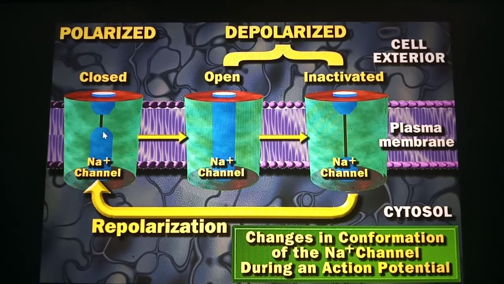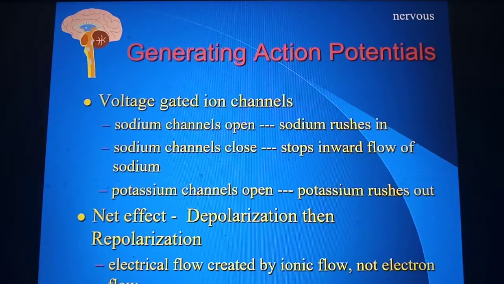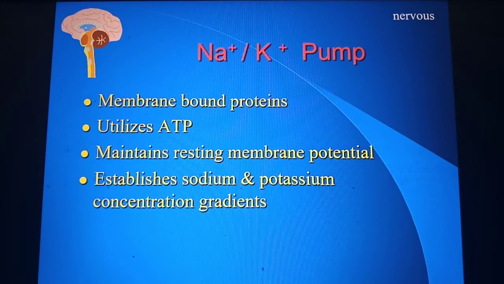So these are the changes in the sodium channel during an action potential. Okay, so this is how the action potential is generated. Depolarization occurs, then repolarization occurs, and this helps in nerve conduction.